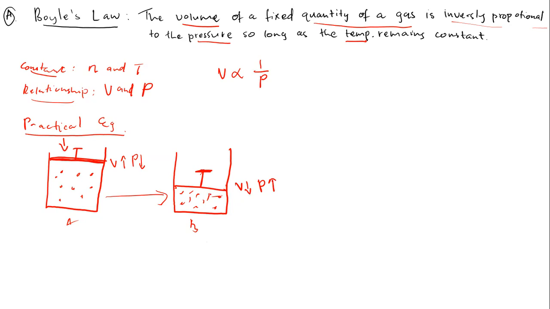Now, this is what I want you to understand. The amount of gas was kept constant since our compressor seals the whole beaker. That means, number one, no gaseous molecules are exiting the system. Number two, the temperature was kept constant, meaning there was no increase in temperature at all. So these two variables, the amount of gas in number of moles and the temperature, were kept constant by Boyle when he was running this experiment.